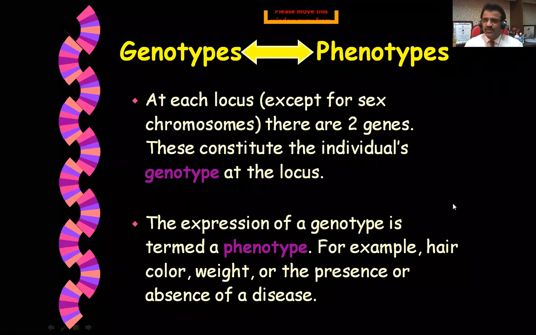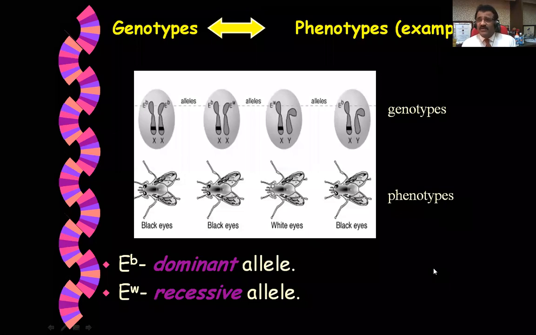Because we are also going to study some chromosomal and genetic disorders today, I am giving you these examples. In one example, the upper row shows genes or alleles, and the lower row shows pictures of flies with black eyes and white eyes. So this is the phenotype and this is the genotype.